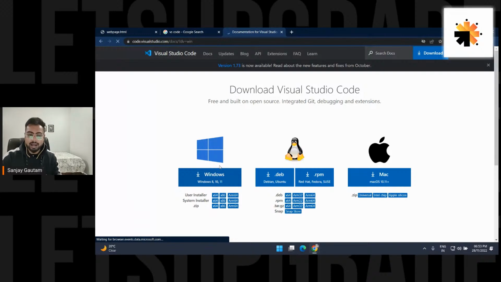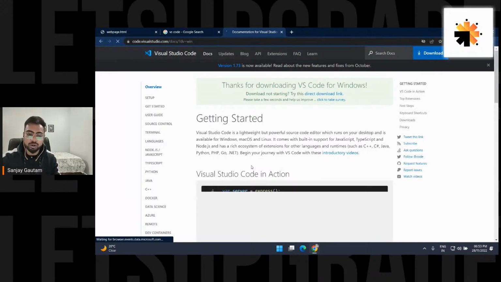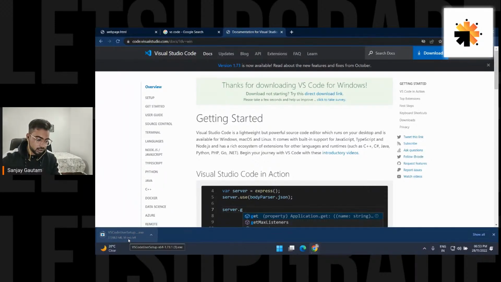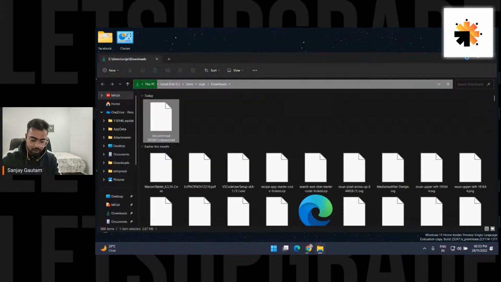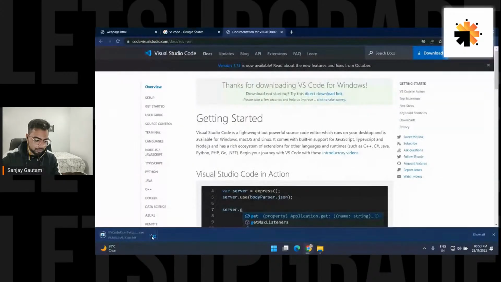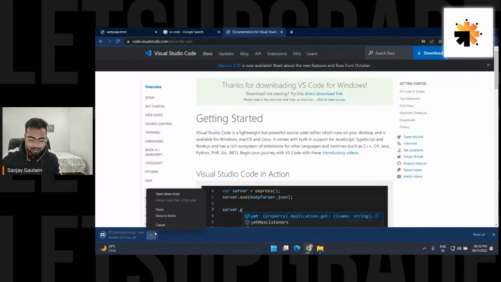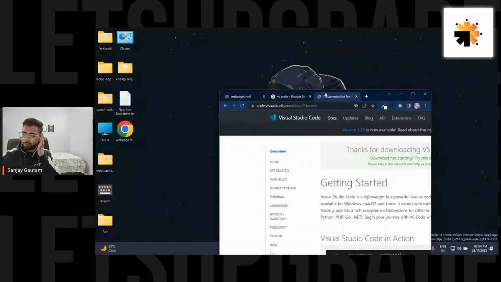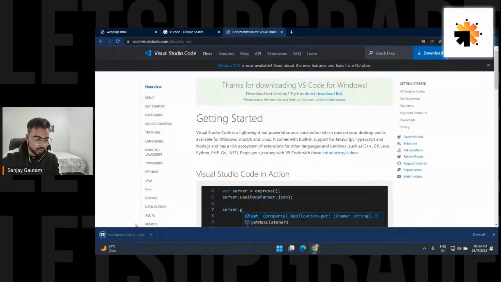Download it. By the way, I have already installed it, so I'm not going to install it one more time, but just to show how to install it. It's getting downloaded. It's going to take some 30 seconds or something like that. So let's pause it now. Let me minimize it first of all. Okay, 7 minutes are left. So let's let it be downloaded. Okay, it's downloaded. Just open it, and the installation process is very straightforward. Just a bunch of next.